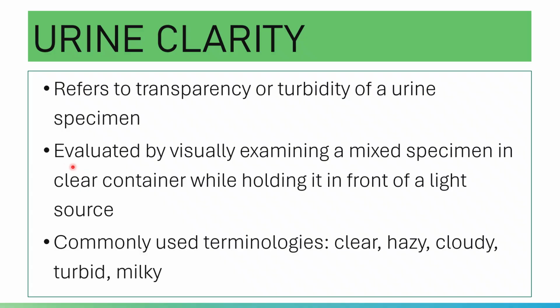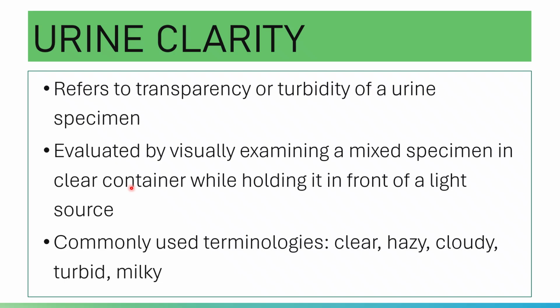How are you going to evaluate urine clarity? It is evaluated by visually examining a well-mixed specimen in a clear container while holding it in front of a light source. In urinalysis, you have the sample, you mix or swirl first before you examine the color, the clarity, and before you dip the reagent strip.